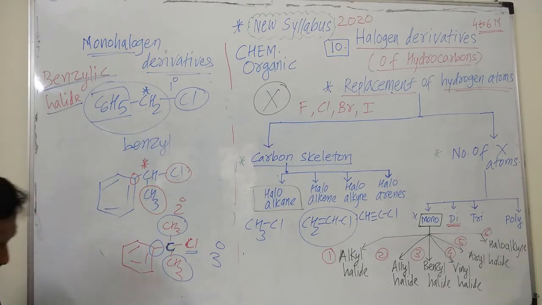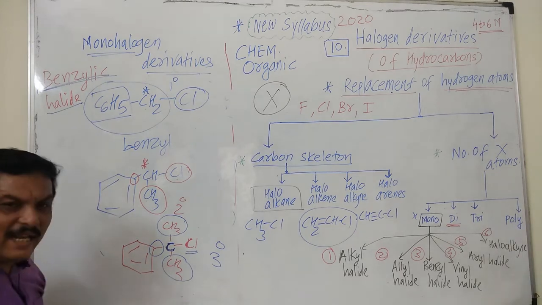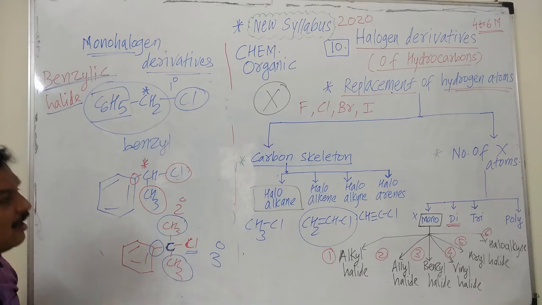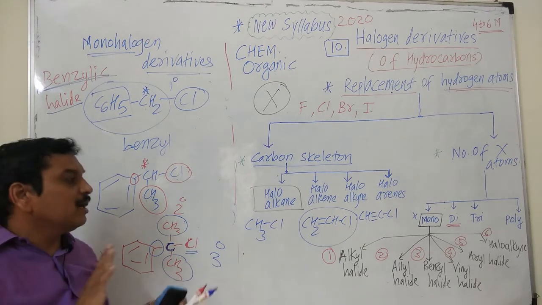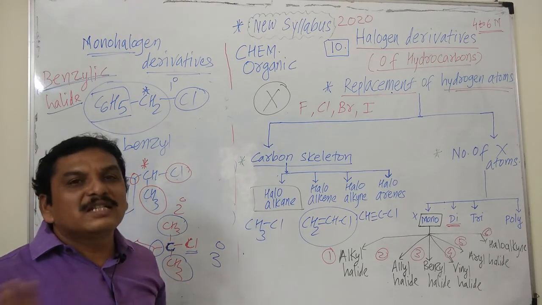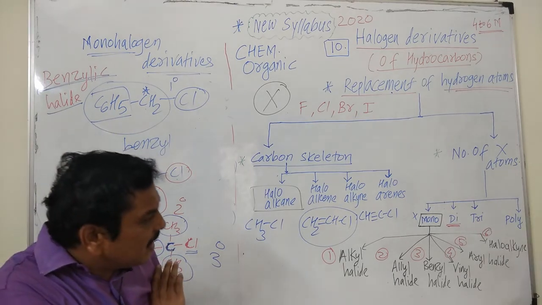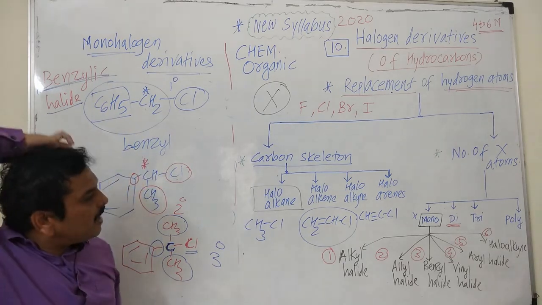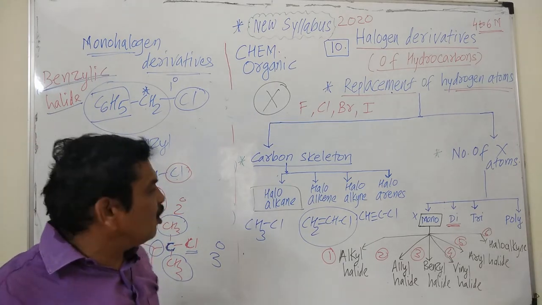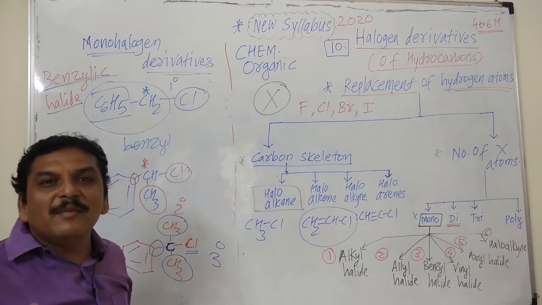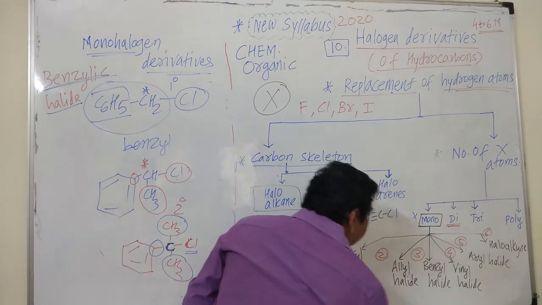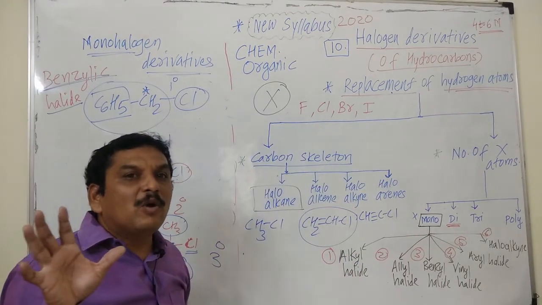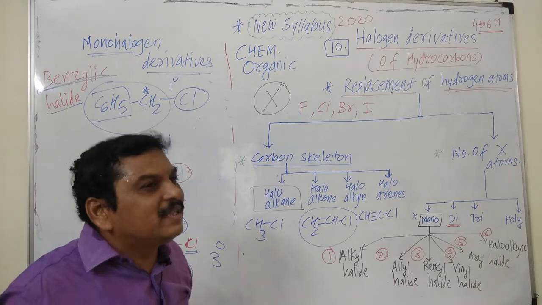And the fourth is the vinyl halides. In case of alkyl halide we have seen primary, secondary, tertiary. In case of allyl halide also we have seen primary, secondary and tertiary. In case of benzyl halide also we have seen primary, secondary and tertiary. But in case of vinyl halides we will not see primary, secondary and tertiary. In case of aryl halides also we will not see primary, secondary and tertiary. And also in case of haloalkynes we will not see primary, secondary and tertiary, because in all these three, the carbon atom to which halogen was attached was an sp3 hybridized carbon atom.